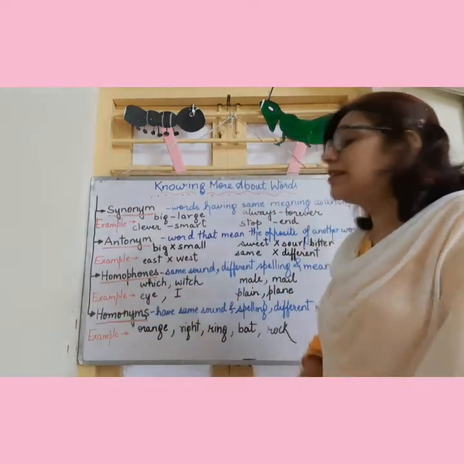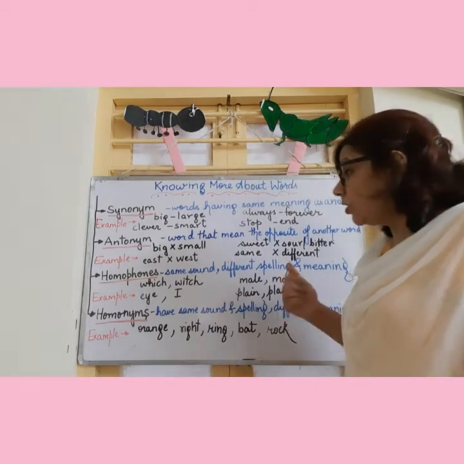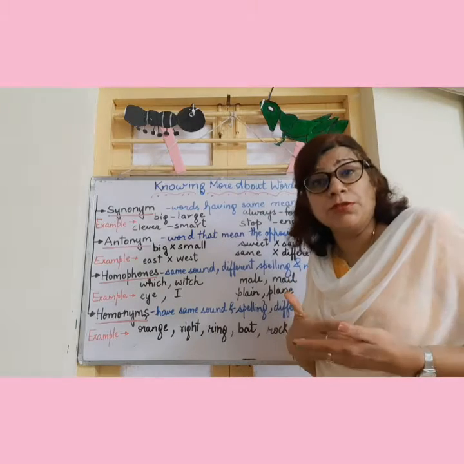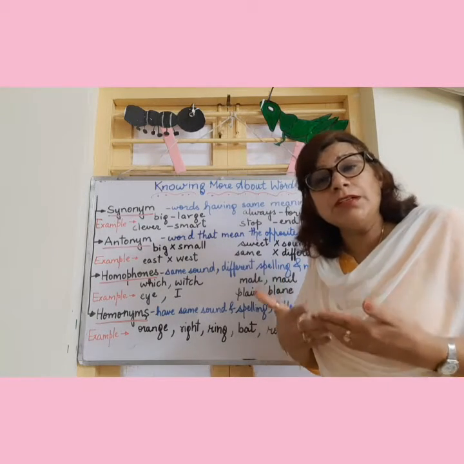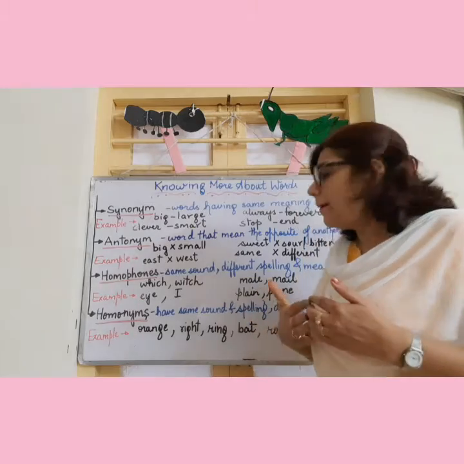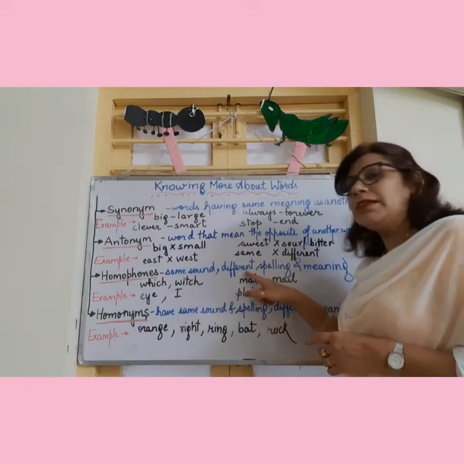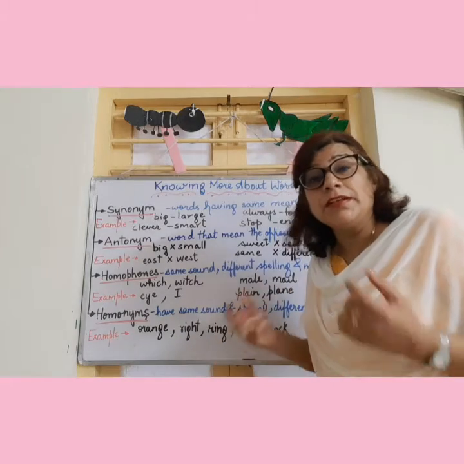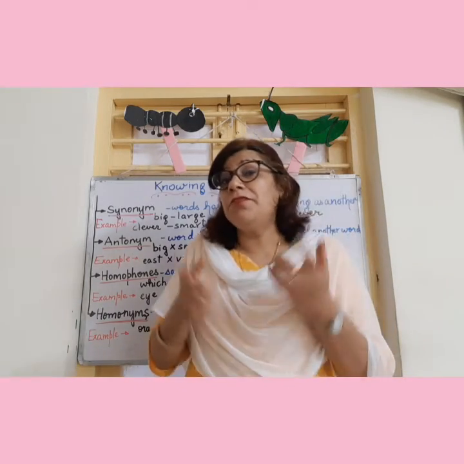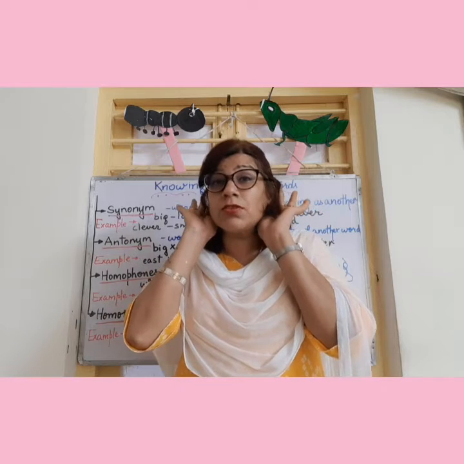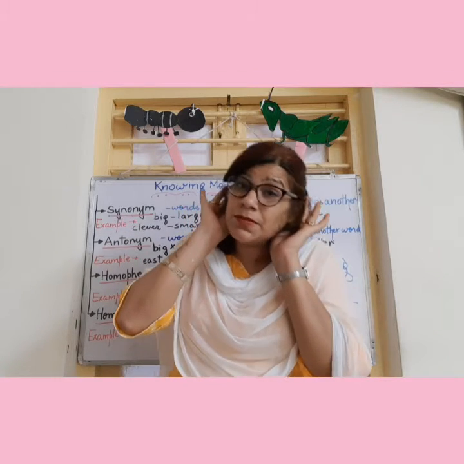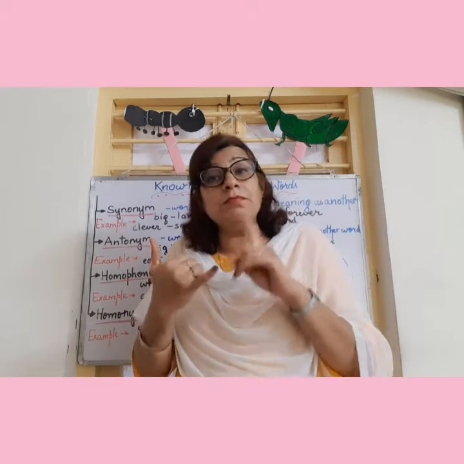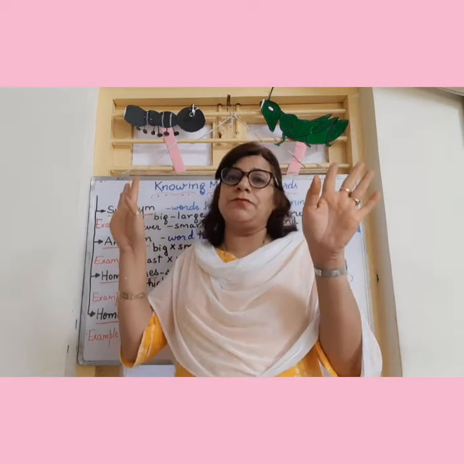Then we have words that are called homophones. What are homophones? Homophones are the words which have the same sound. When we say the word, the sound that comes out is same, but their spellings are different and they mean something different also. That means two words, when we hear them, when we use our sense organ ears, we hear the same sound. The sound that comes into our ear is same. But the meaning is different, the spelling is different.